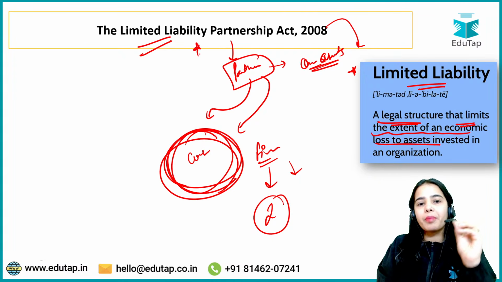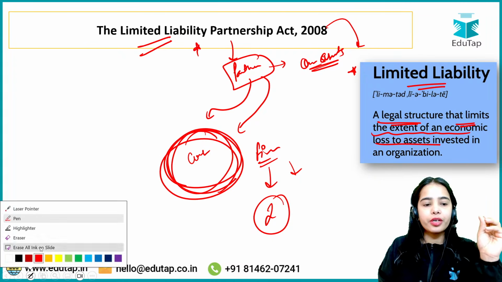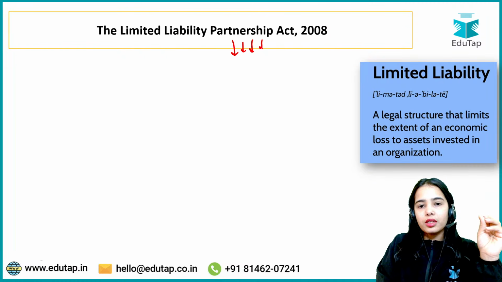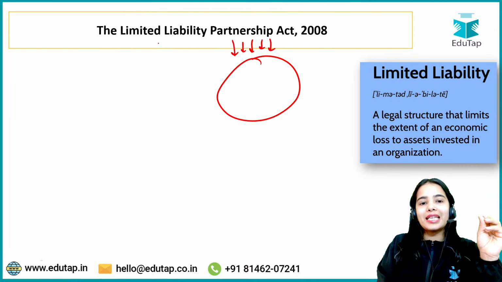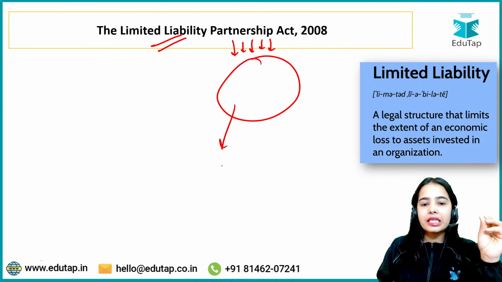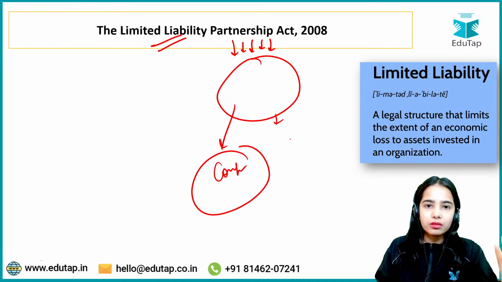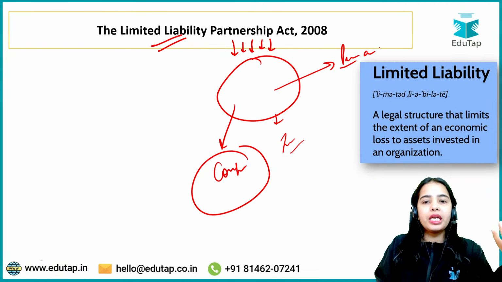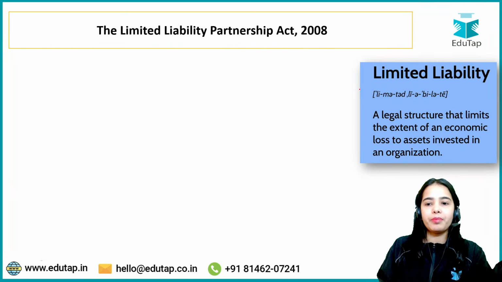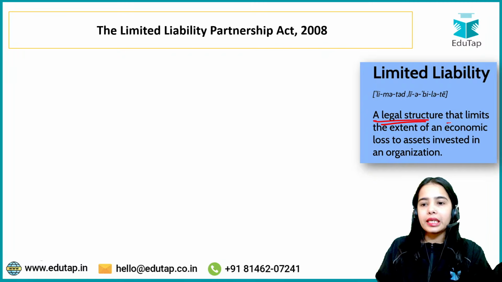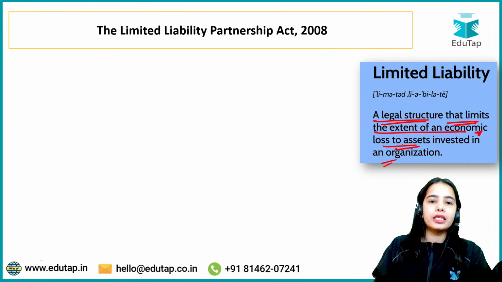So limited liability partnership basically means that there are different partners present and they have limited liability. If they are investing in the company, only their investment is at the loss. If the loss happens to the company, only their investment is at the loss. Their personal assets will not be affected. That is the limited liability partnership. So this is the legal entity that limits the extent of the economic loss to assets invested in the organization.